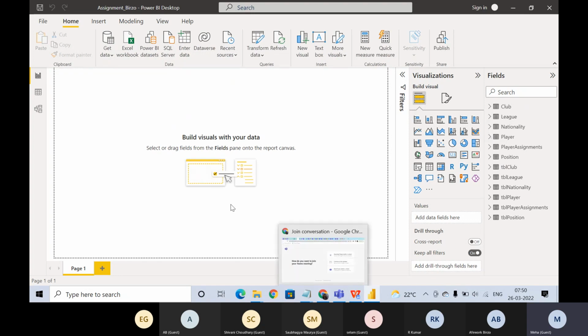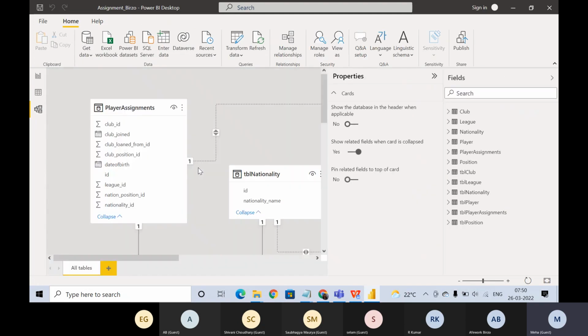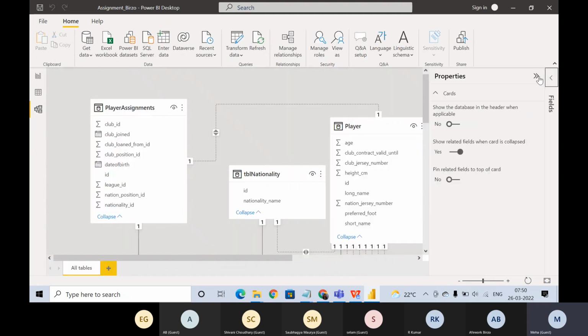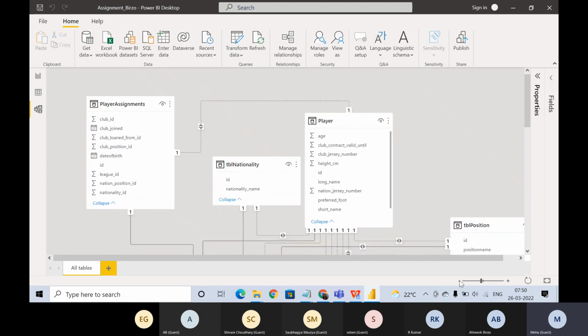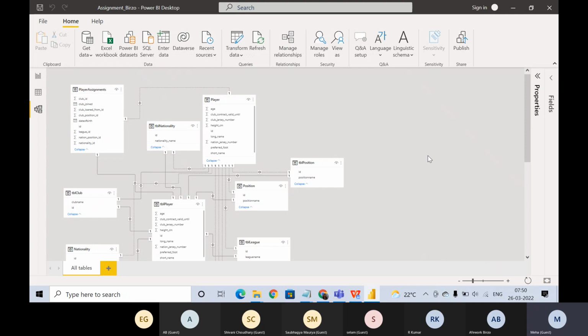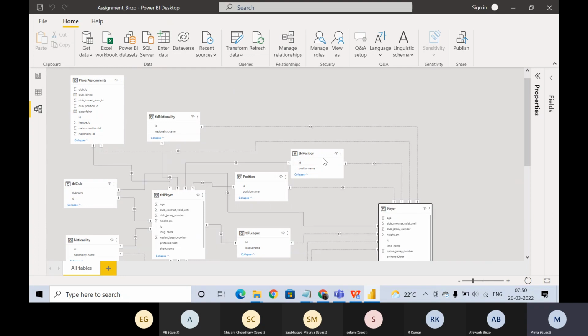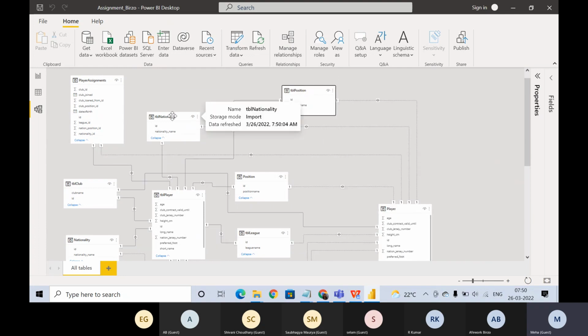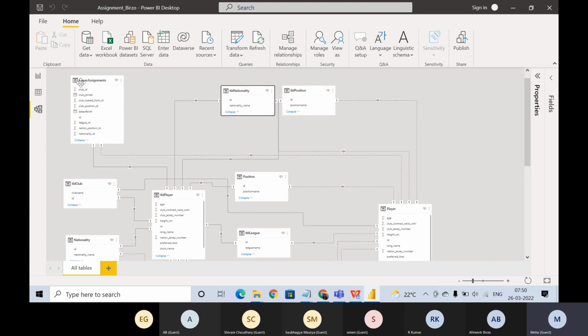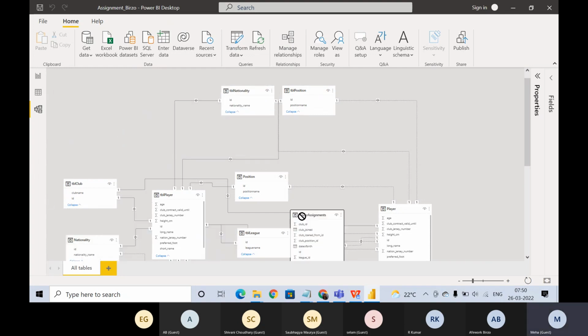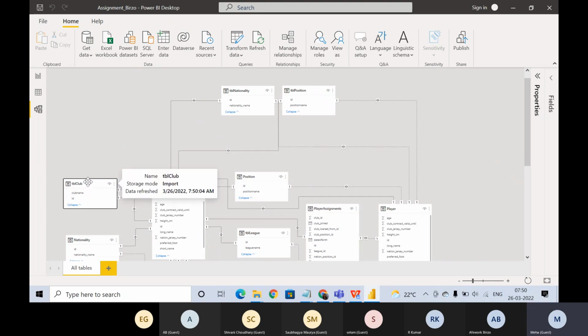Now if you go here in the data model view, I see this is not a very readable format. As discussed, we will have all the ID and lookup tables at the top, and the rest, the player assignment and player tables, at the bottom. So let me quickly realign this. I'll have all the ID tables at the top, which are the lookup tables, and all the data tables at the bottom.